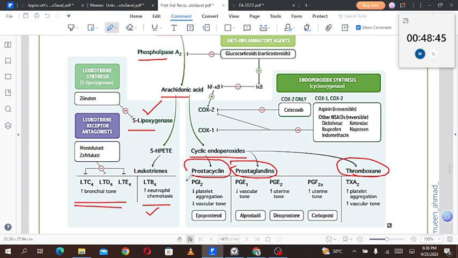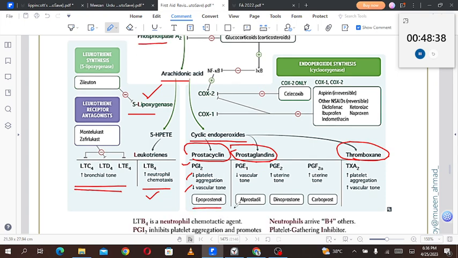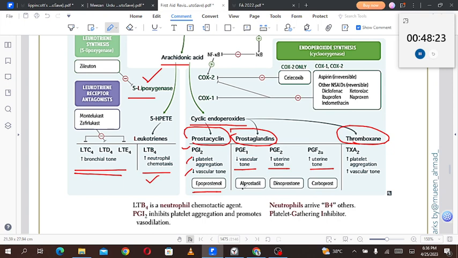Prostacyclins are PGI2. They will decrease the platelet aggregation and decrease the vascular tone, and they are seen with epoprostenol. Then prostaglandins PGE1, E2 and PGF2 alpha. PGE1 decreases the vascular tone, PGE2 increases the uterine tone, and PGF2 alpha increases the uterine tone. Alprostadil, okay, forget about the drugs right now. PGI2, PGE1, E2 and F2 alpha, and thromboxane A2, which increases the platelet aggregation and increases the vascular tone.